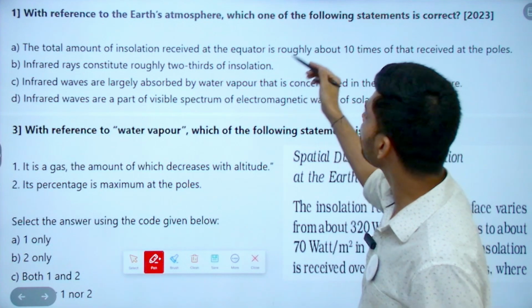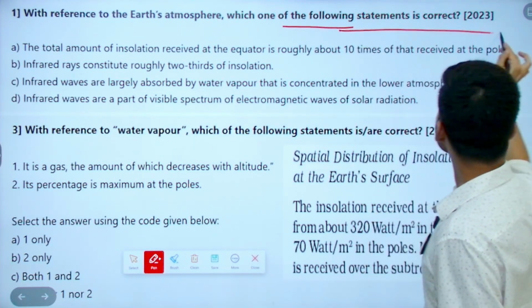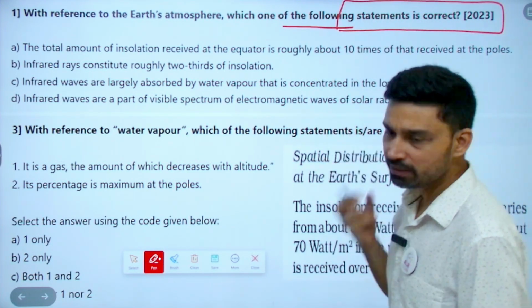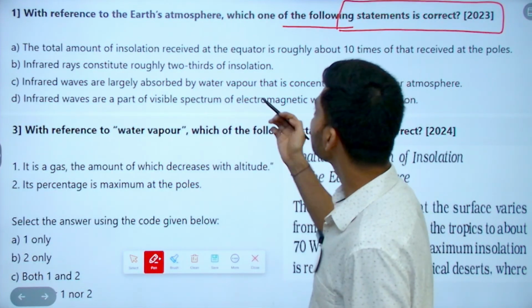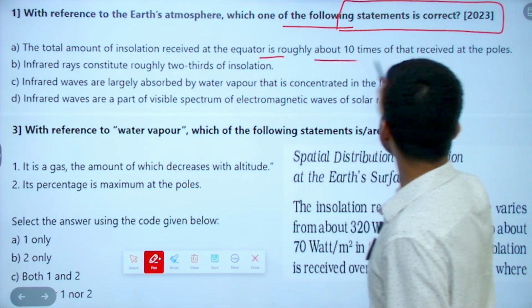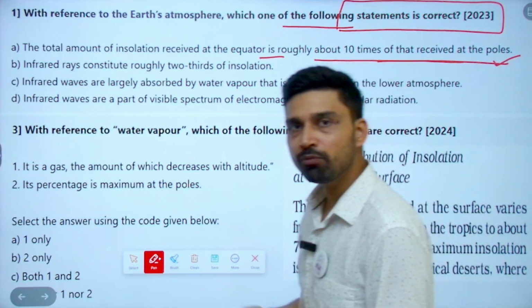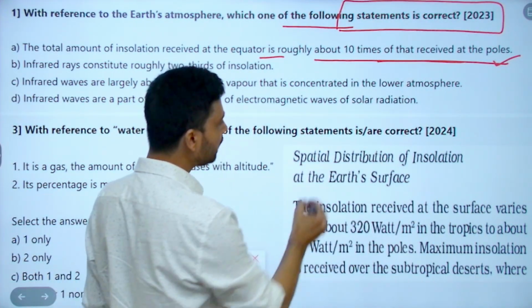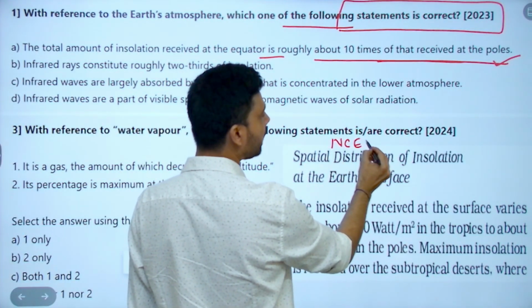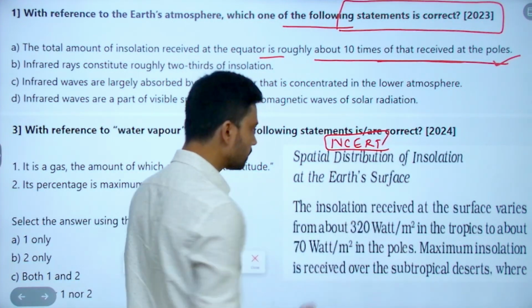So, with reference to Earth's atmosphere, which one of the following statements is correct? So, 4 statements are given. The total amount of insolation received at the equator is roughly about 10 times of that received at the poles. Now, where would you find such facts? You do not have to look anywhere else. You have to simply look at the NCERTs. So, this is a statement.